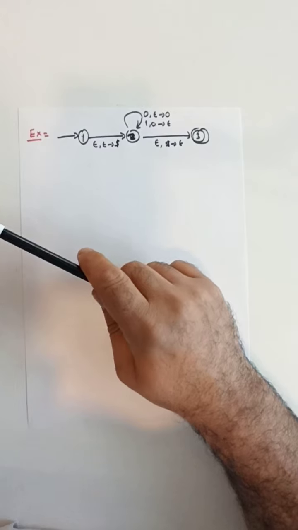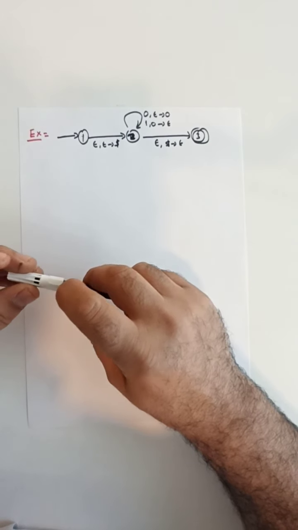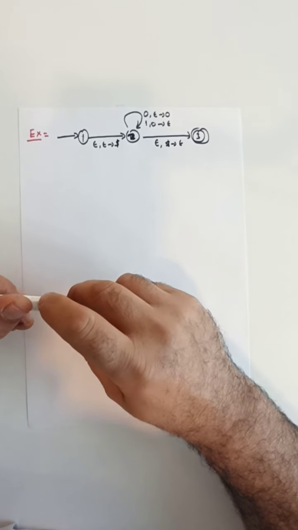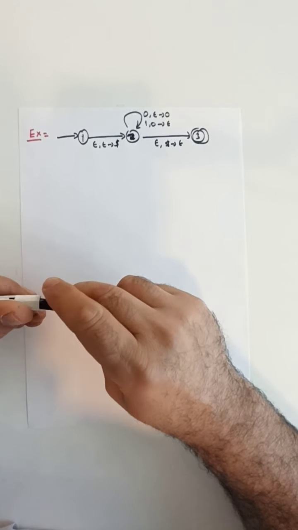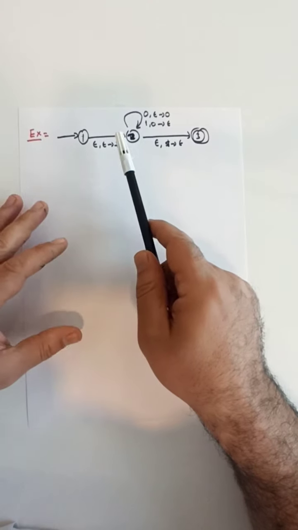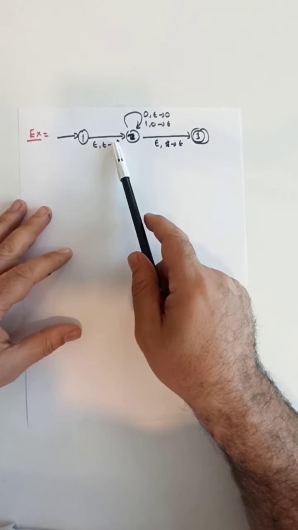Let's check the final condition, whether it's satisfied or not. The final condition was that every transition must be either a push operation or a pop operation, but not both. Let's check if that's true for every transition that we have in our PDA.